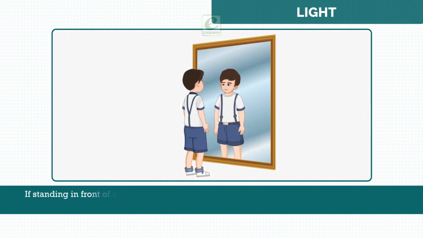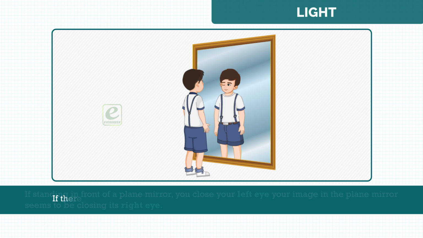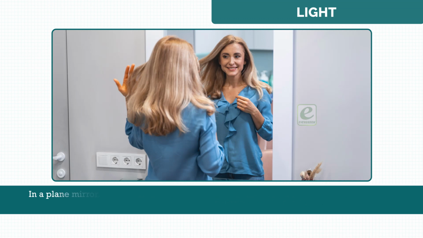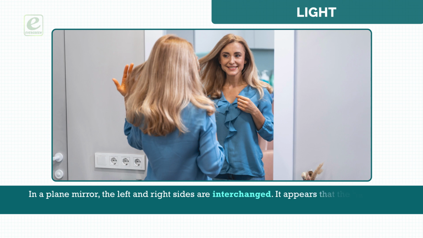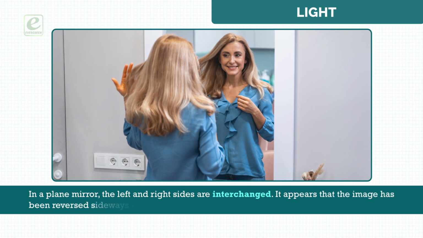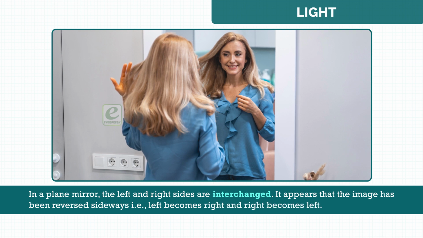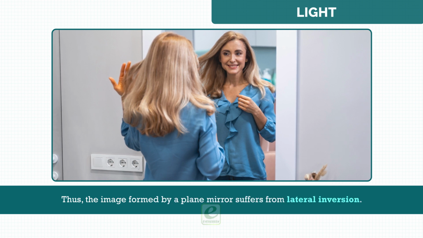If, standing in front of a plane mirror, you close your left eye, your image in the plane mirror seems to be closing the right eye. If there is a mark on your right cheek, the mirror shows it on your left cheek. In a plane mirror, the left and right sides are interchanged. It appears that the image has been reversed sideways, that is, left becomes right and right becomes left. Thus, the image formed by a plane mirror suffers from lateral inversion.